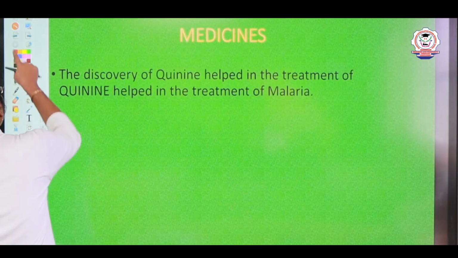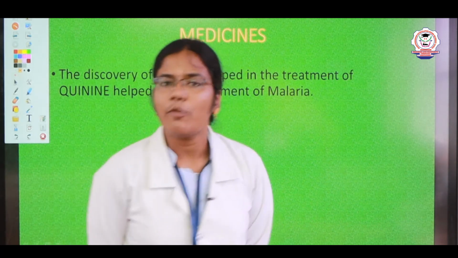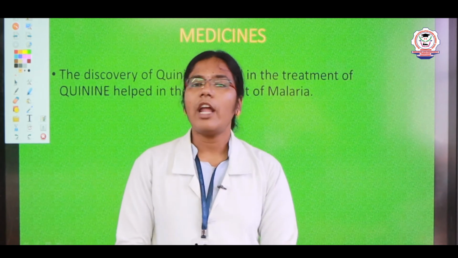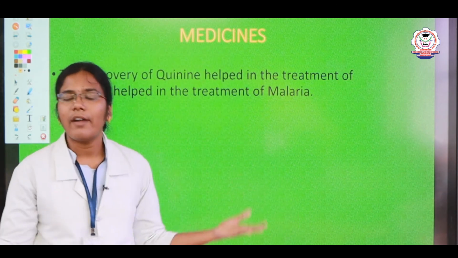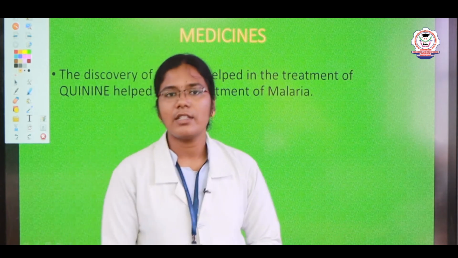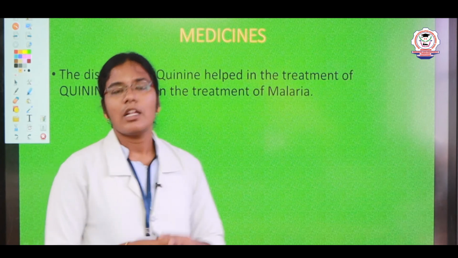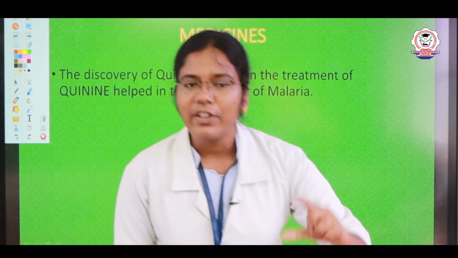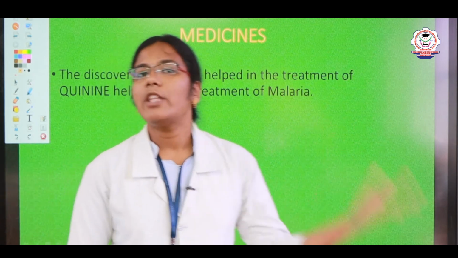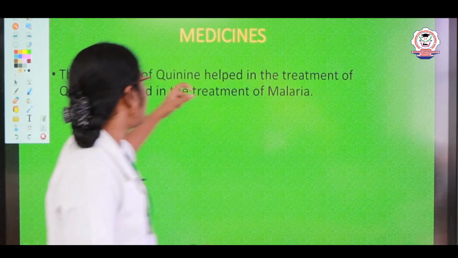Next we are going to see about medicines. We are using different types of medicines nowadays, right? With the help of medicines, we can increase our lifetime. For example, if a person suffers from a disease, we have certain types of medicines to prevent the disease and to reduce its infectious power. We have different kinds of tablets, and with a doctor's advice, we take certain tablets. So that is medicines.